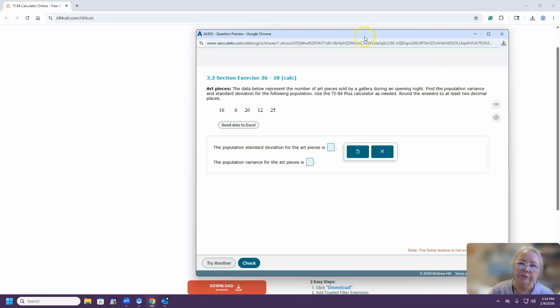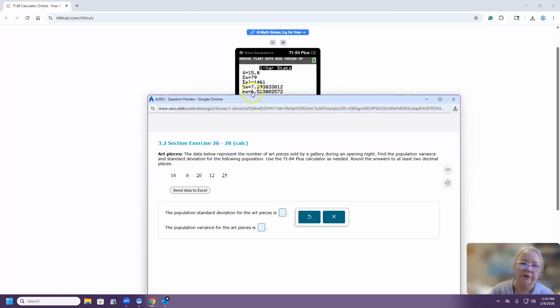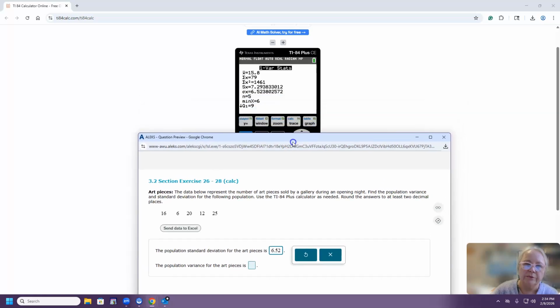So what we found is the population standard deviation. This number, if we round to 2 decimal places, will be 6.52. And I enter this number, 6.52. To find the population variance, you have to copy the entire number with all these digits into your calculator, and maybe you write it down somewhere so you can copy this number and retype.